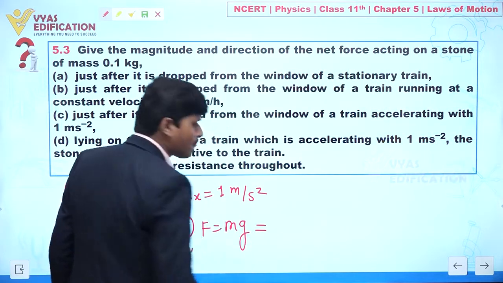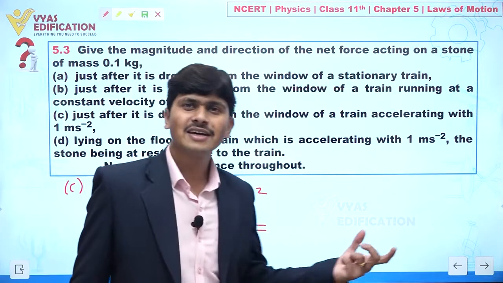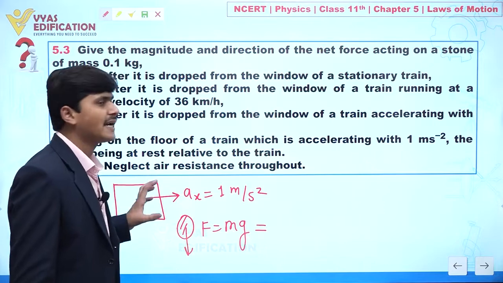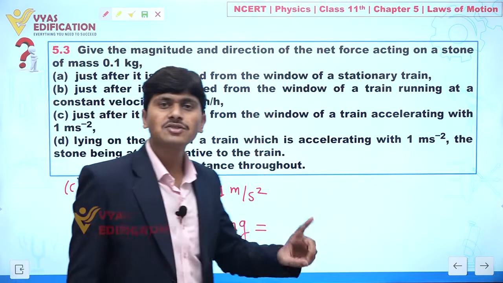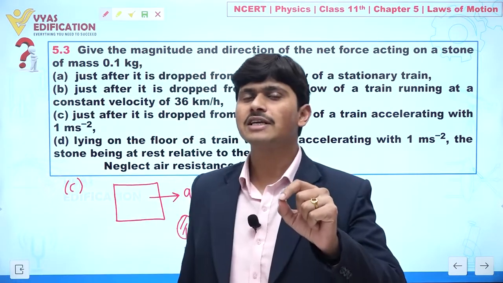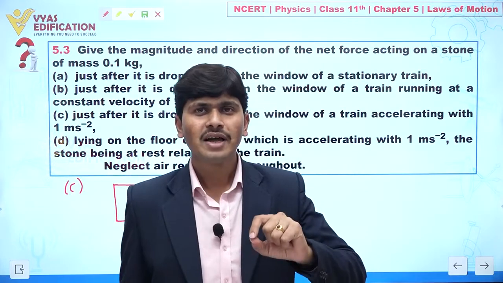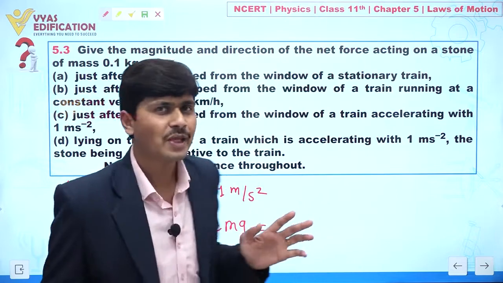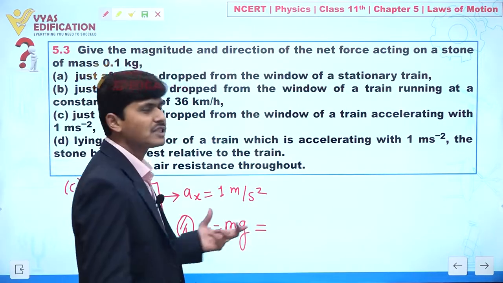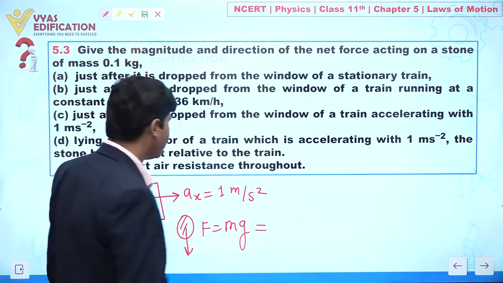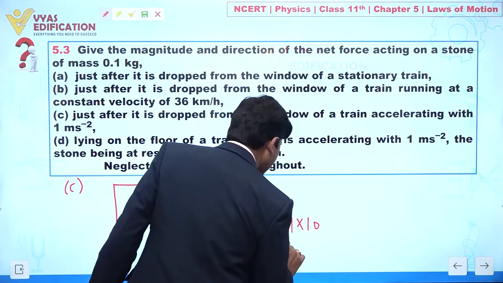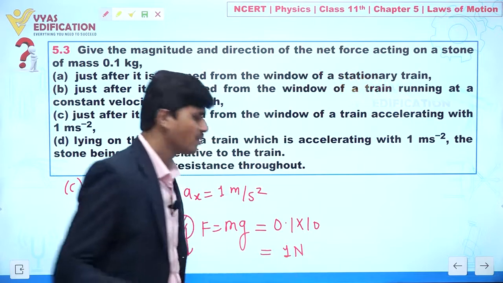Now you may ask, sir, why is acceleration not acting in the horizontal direction? Because that acceleration acts only as long as the stone is in the train. As the stone detaches from the train, this acceleration becomes 0, and only the force in the vertically downward direction acts. So the mass is 0.1 multiplied by 10, and this is equal to 1 Newton. Clear?